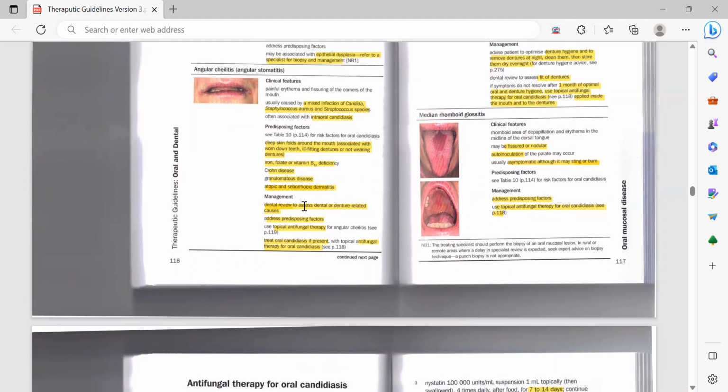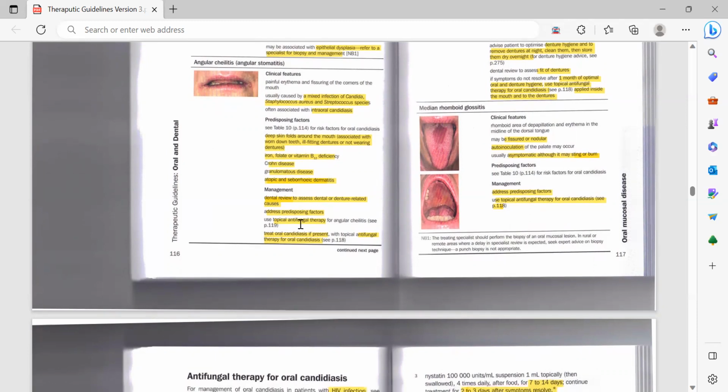Management would include dental review to assess dental or denture related causes. You need to find out what's the cause in the patient. Is it a teeth related cause, or is it a denture related cause, where the patient's denture is very old and worn out? So this is the time to change the denture or get him treated. The second step would be to address the predisposing factors which might be leading to it. So you need to find out which factor. Then use topical antifungal therapy for angular cheilitis.